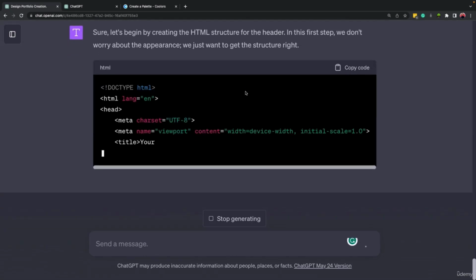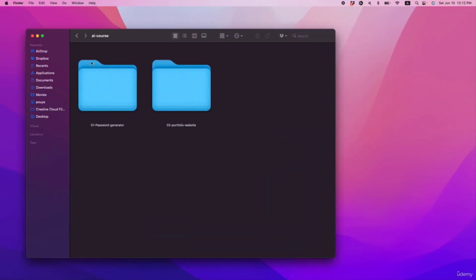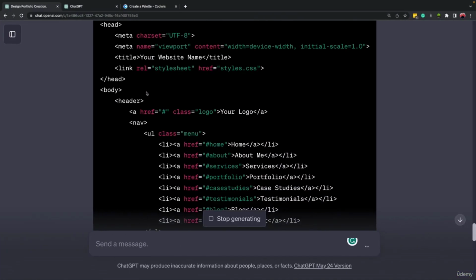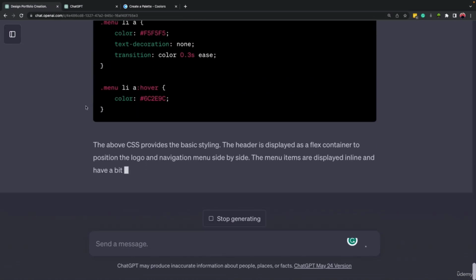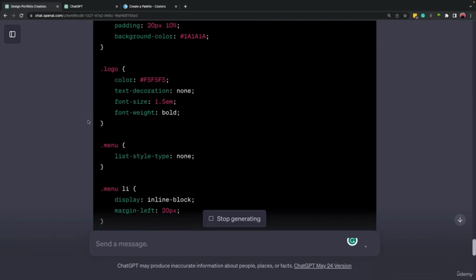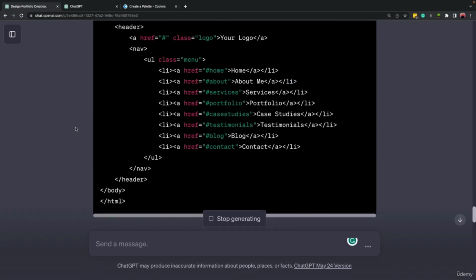Also, meanwhile that ChatGPT is writing the code, here in the folder that I had, AI course, I created another folder called 02-portfolio-website, and inside it is empty. In a moment, we will add all of this code that ChatGPT is writing for us. I think the code is ready more or less. Let's have a look at what ChatGPT wrote.